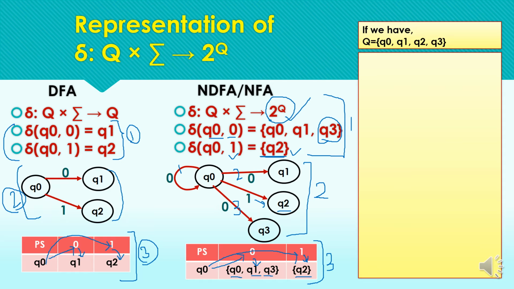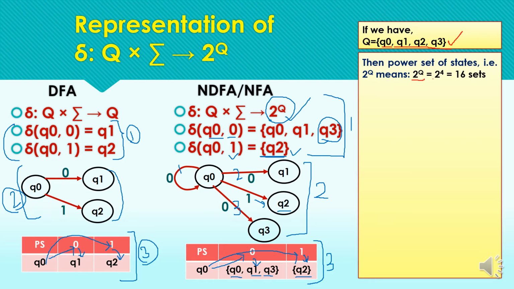Next, considering we have four states in our transition diagram, like Q0, Q1, Q2 and Q3. If we have four states in our machine, then the power set of the states can be defined as 2 raised to the power |Q|.